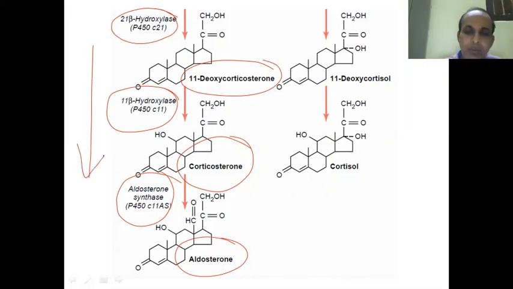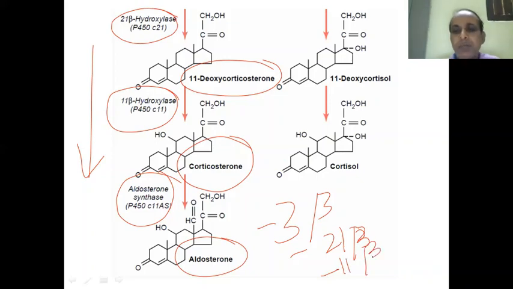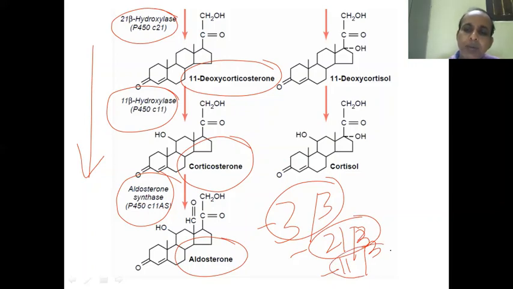In the previous page, it was 3 beta, then came 21 beta, then the last one is 11 beta. These are the three enzymes responsible for the synthesis of mineralocorticoids, lastly aldosterone synthesis. So 3, 21, 11. It is not 3, 11, 21, but the sequence 21 comes in between 3 and 11. This is how that happens.